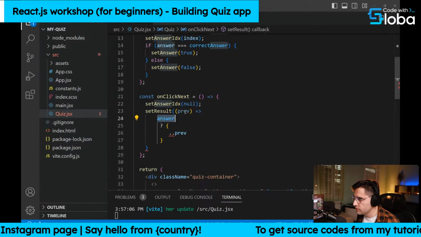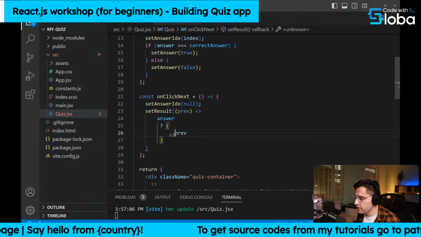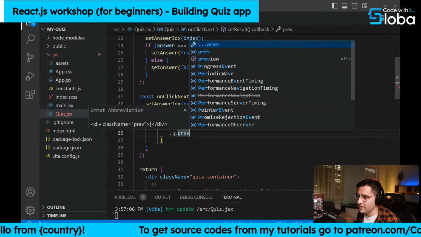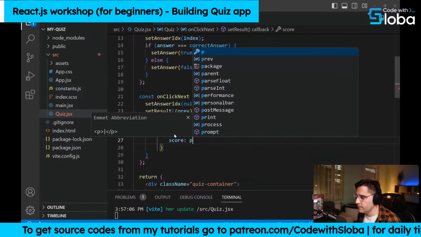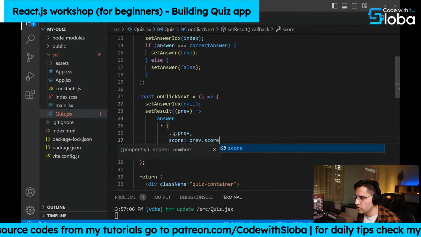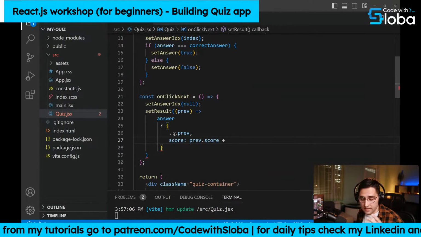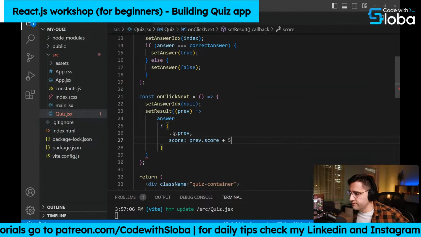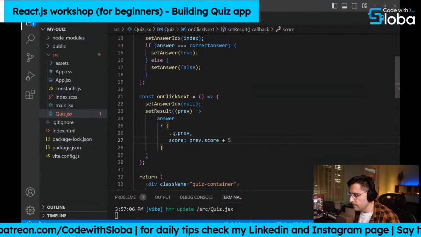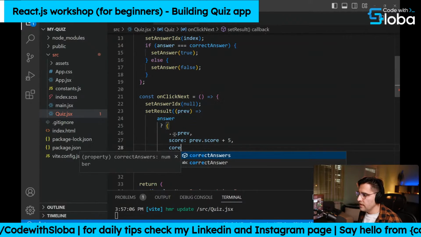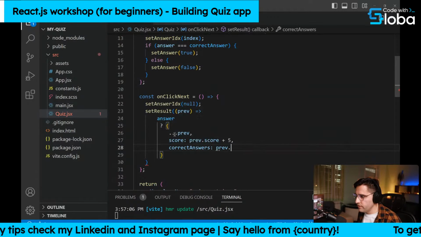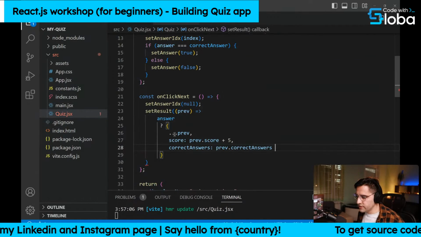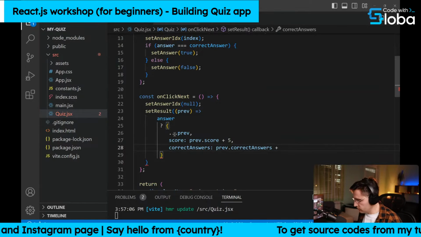You want to destructure it. And what we want to update, if it's correct, is the score, to increase it. So let's update the score. We take the previous score and we increase it by, let's say the score value is 5 for every single answer. And we want to update the number of correct answers. So we take the previous correct answers and we just increase them by 1. That's what we want to do here.